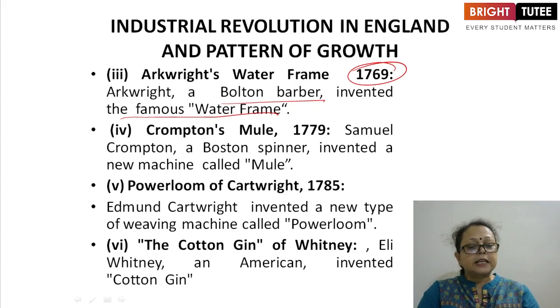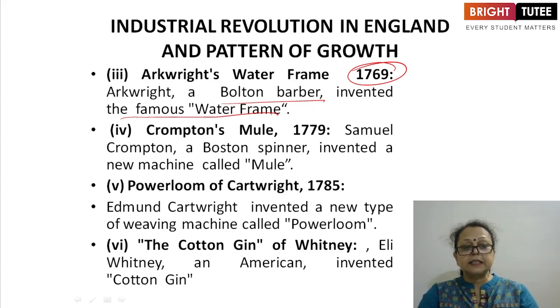Now let's discuss what is the use of this water frame in the industries. This machine consisted of a series of rollers and was run by water power or horsepower. By this new machine, a hard and firm yarn suitable for work was usually spun. These rollers could not work in small homes but in big factories where power was available.